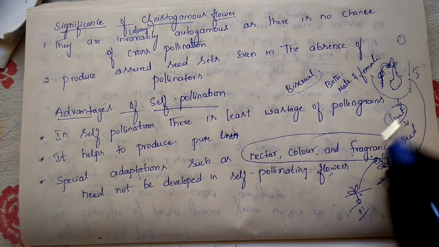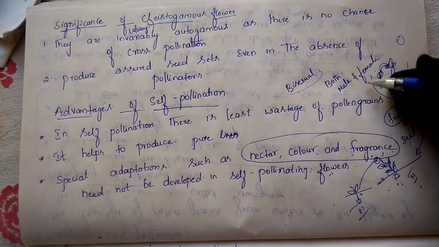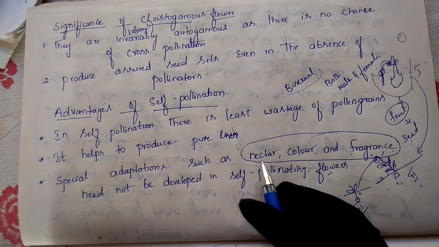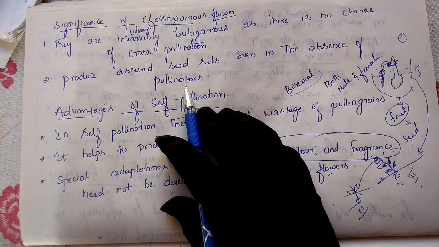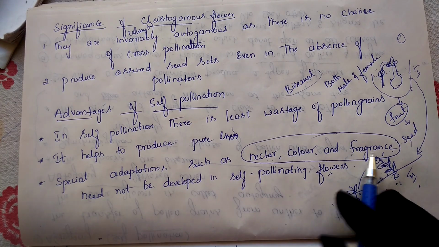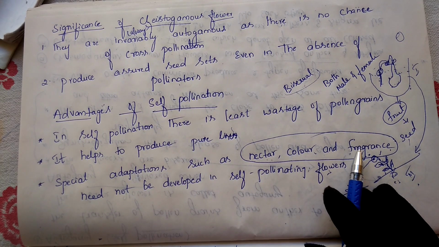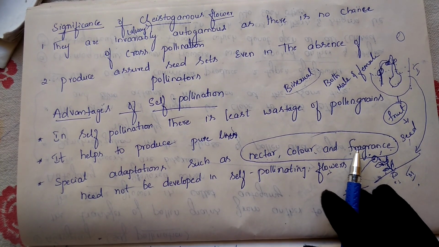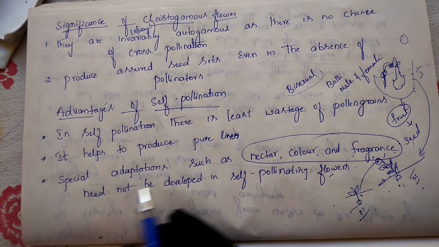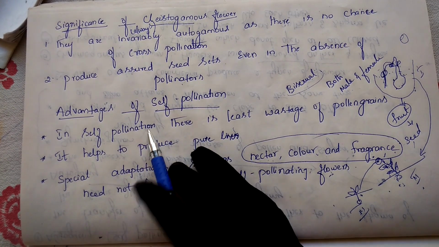If it is cross-pollinated, then it needs all three things, nectar, color and fragrance, because the pollen should go and fall on another flower. So who will be the carrier? The insects, the pollinators, will be the carrier. If they want to come near the flower, the flower should attract the insect, through fragrance, color and nectar. If the flower exhibits all these three things, then only the pollinators will be attracted and help with the pollination. But in self-pollination they don't need these three things. So this is another benefit we get from self-pollination. These are the three benefits we get from self-pollination.